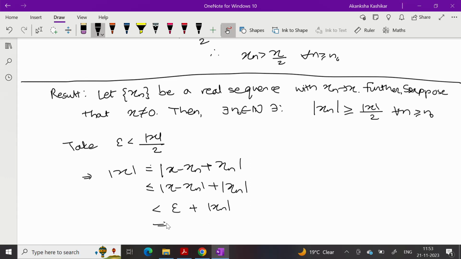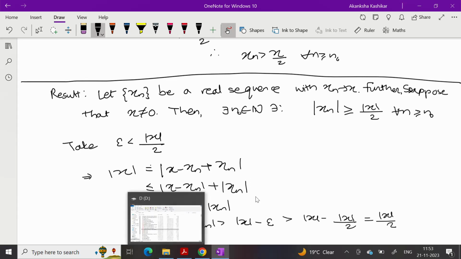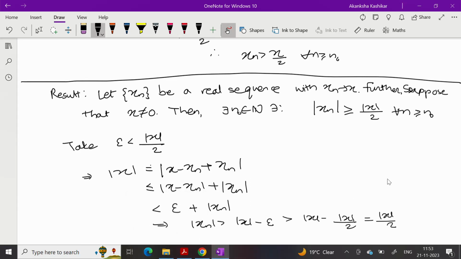So this would imply mod xn is larger than mod x minus epsilon. But I know that epsilon is smaller than mod x by 2. So this is larger than mod x minus mod x by 2, which is equal to mod x by 2. Hence, mod xn is larger than mod x by 2 for every n greater than or equal to n naught.